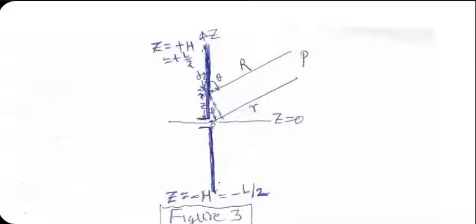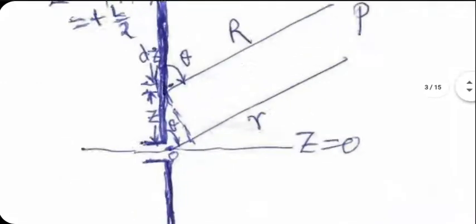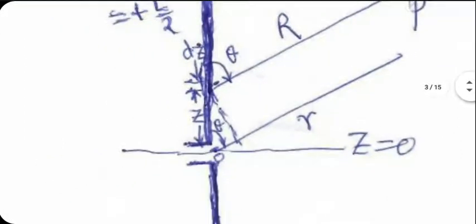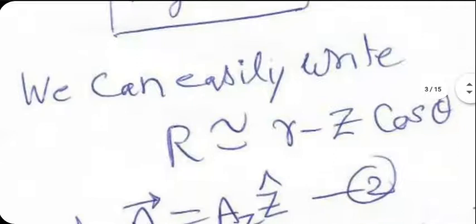However, even if you make that assumption, you see that capital R and small r are not the same. Capital R is the distance between some point located z away from origin on the length of the antenna to the point of observation P. Small r is the distance between origin and P. If you look carefully, assuming that these two lines are parallel, you will see that capital R is shorter compared to small r by a factor, this, z cos theta, approximately.